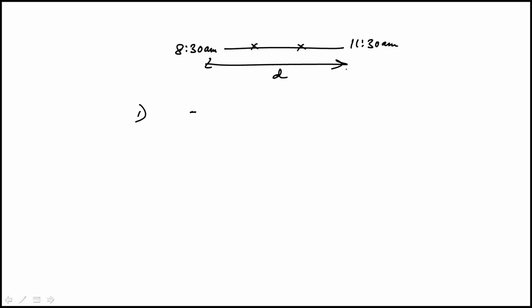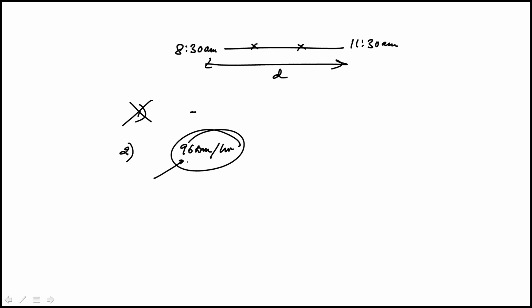Well, that doesn't tell me anything. There's no information about distances, so 1 alone is insufficient. Statement 2 says his average speed while he was driving was 96 kilometers per hour. Now, statement 1 tells you something about stopping.